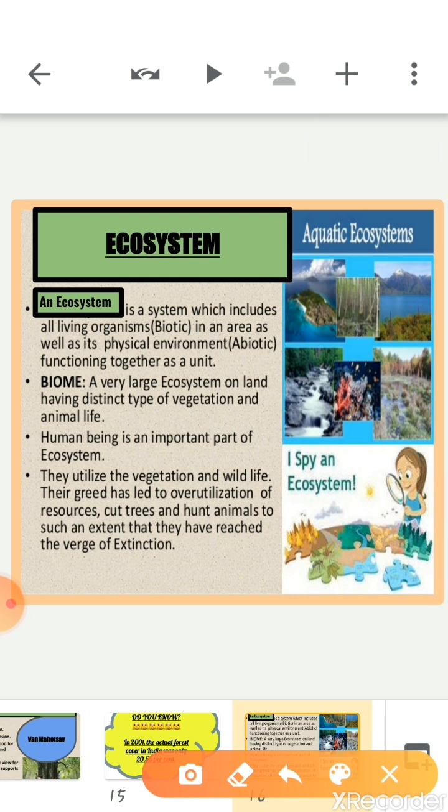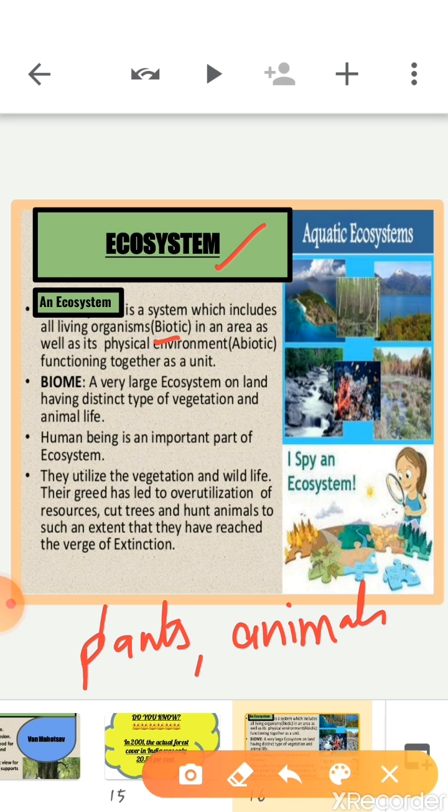Now the next topic is ecosystem. Now what is ecosystem? Basically, ecosystem is a system which includes all living organisms, that means biotic, in an area as well as its physical environment, abiotic, functioning together as a unit. In simple language, ecosystem is a community of plants, animals, and smaller organisms that live, feed, reproduce, and interact in the same area or environment.